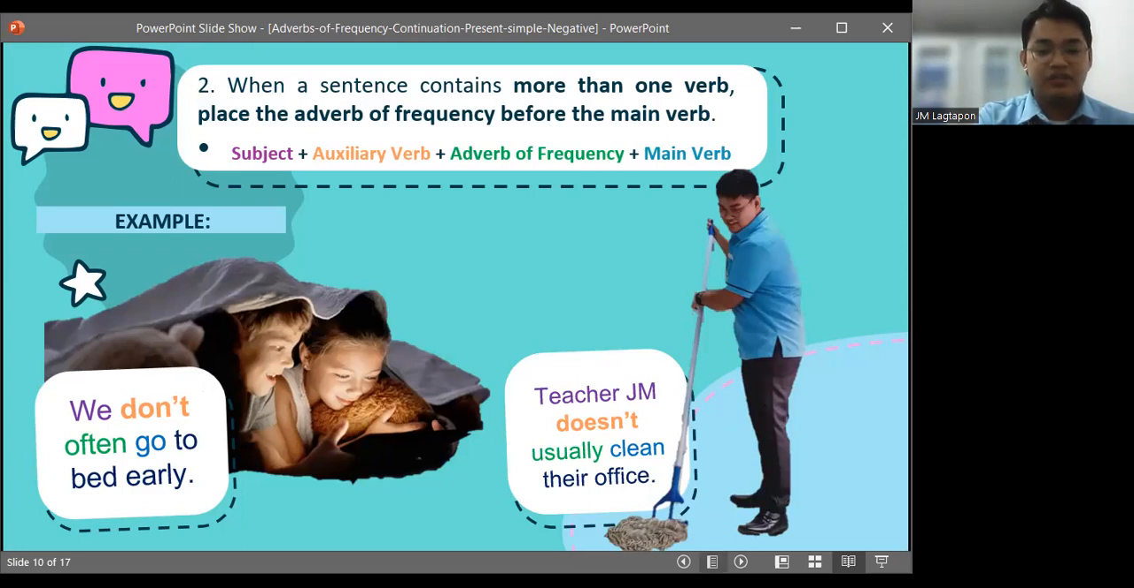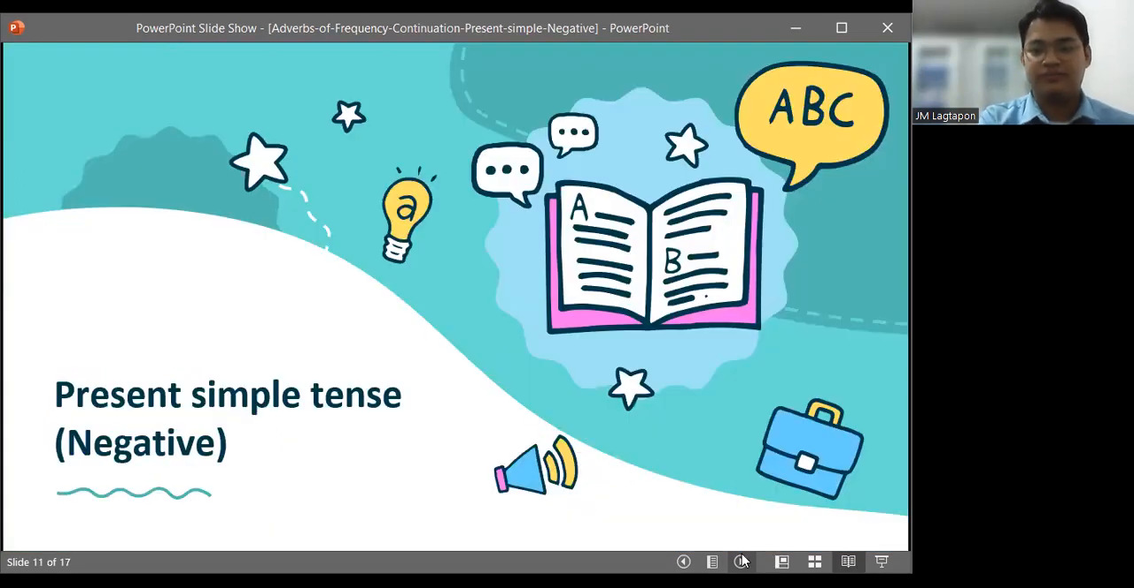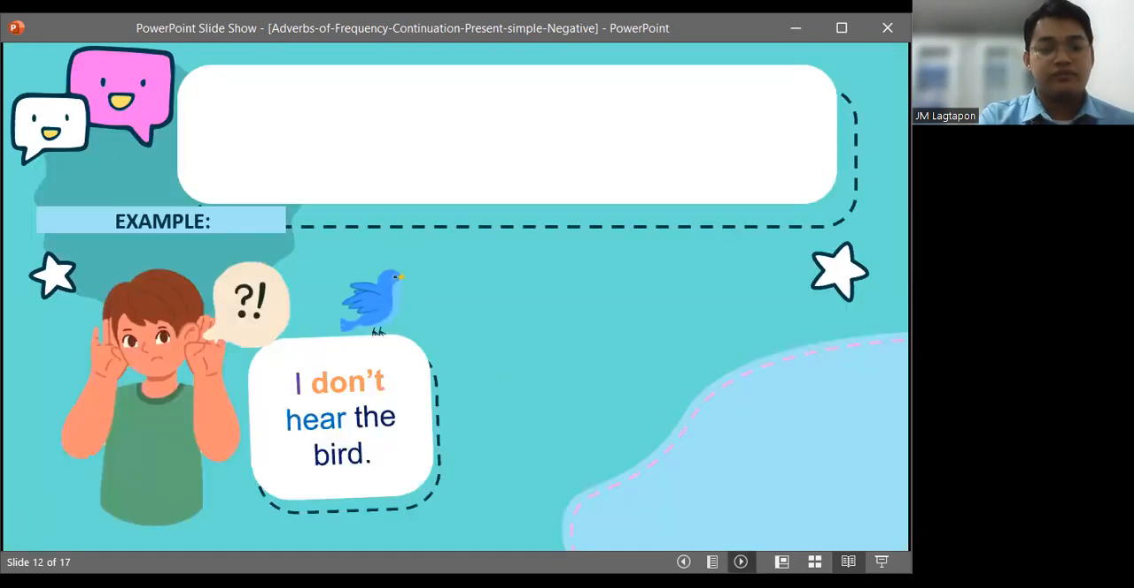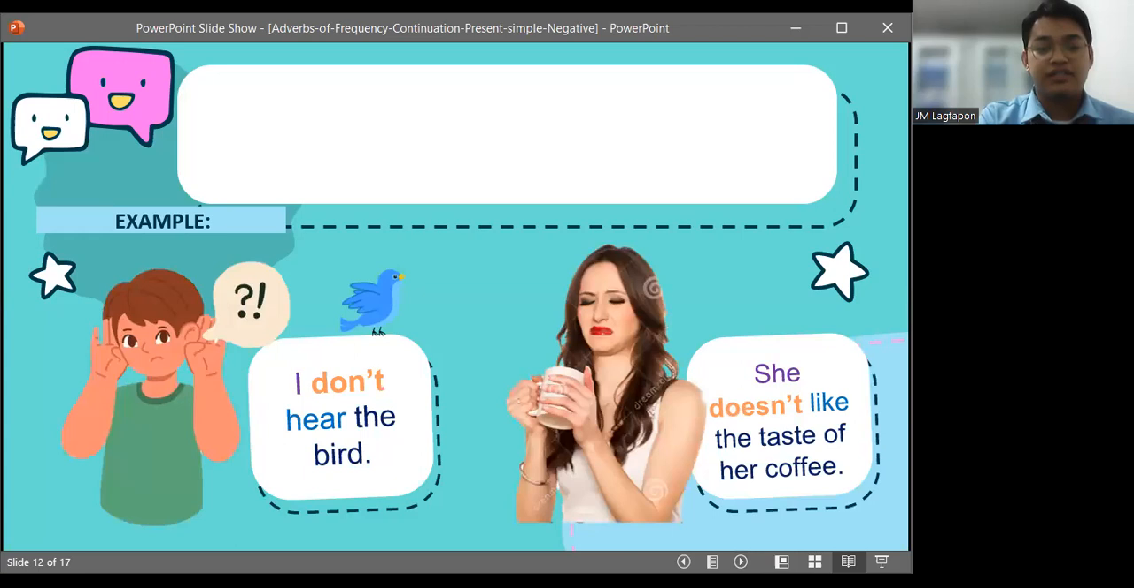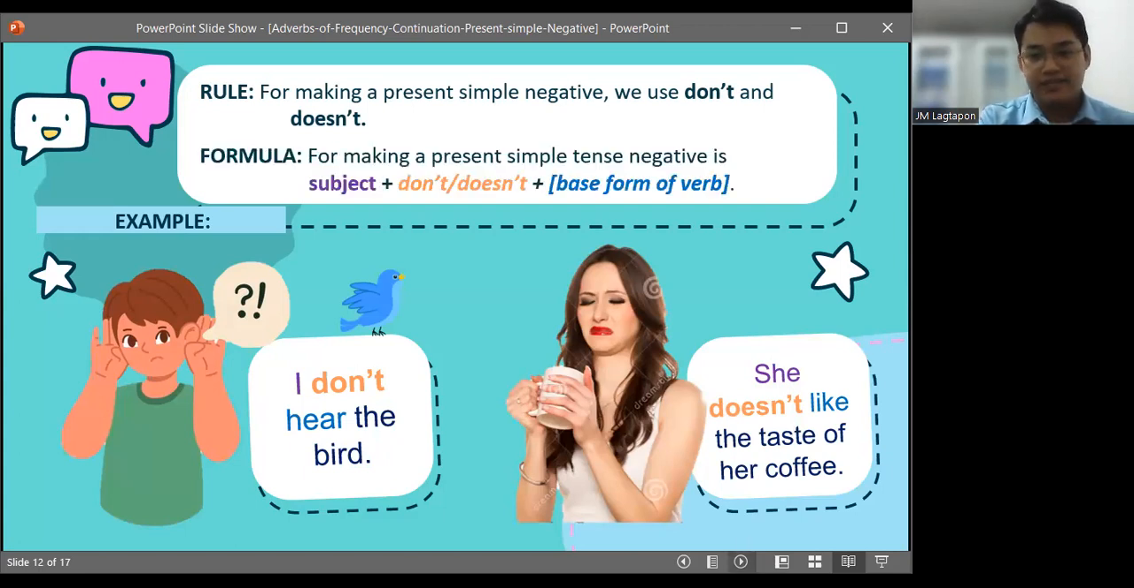Now let's proceed to the next lesson, which is present simple tense in negative form. So first, let's look at these examples. I don't hear the bird. She doesn't like the taste of her coffee. Now, for making a present simple negative, we use don't and doesn't, as I mentioned earlier. So this will be our formula for making a present simple tense negative: subject plus don't or doesn't plus the base form of the verb.